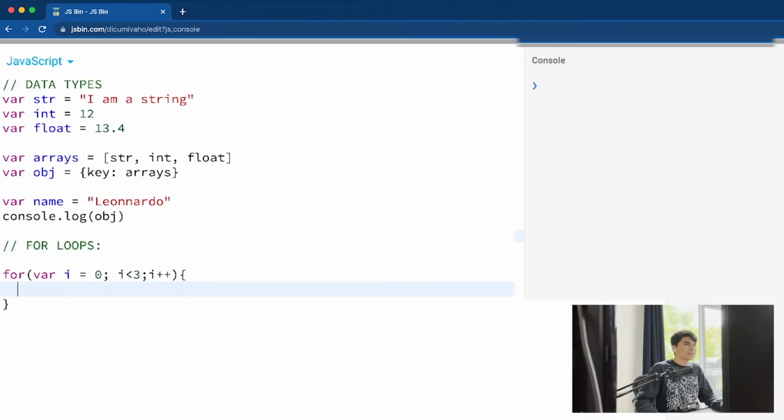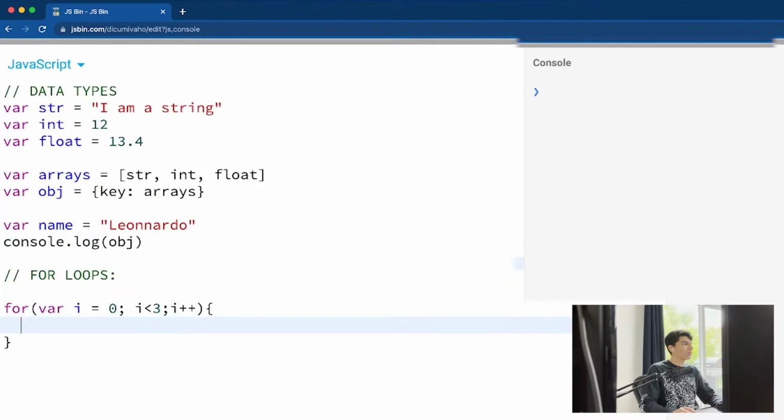I'm just gonna make it like this. I think it's gonna be better. Sorry if it was kind of small, I'll try to fix it. Okay, for var i equals 0. This one's gonna be the first thing that you're gonna use in the for loop.